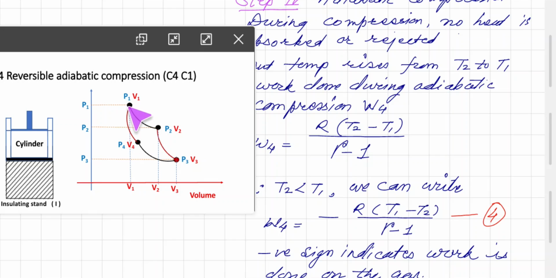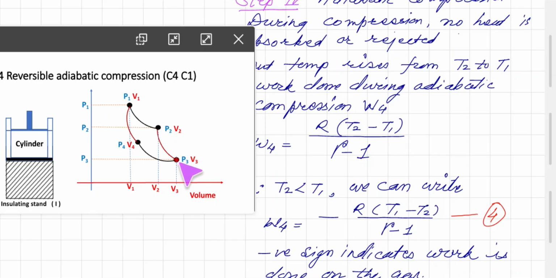So what is Carnot cycle? Initially the state was P1 V1 at temperature T1. After isothermal expansion we got P2 V2, but temperature T1 as it is, since it is isothermal. Therefore from P2 V2 T1 it changed to P3 V3 T2, since the change was adiabatic expansion.